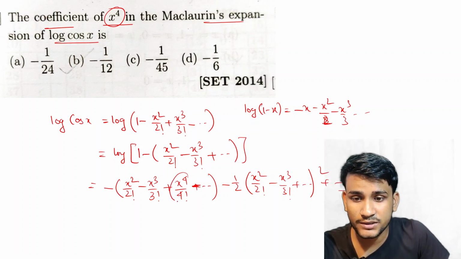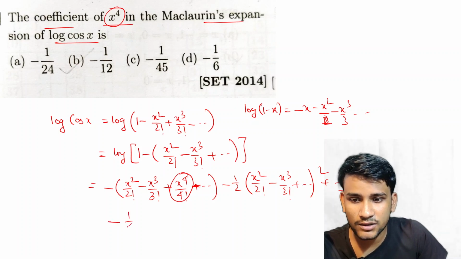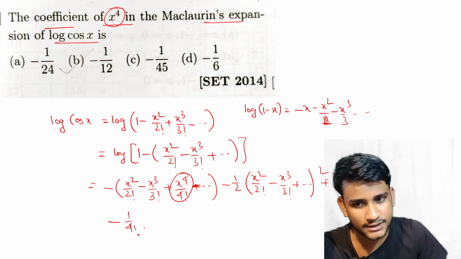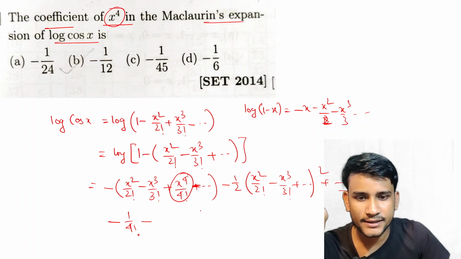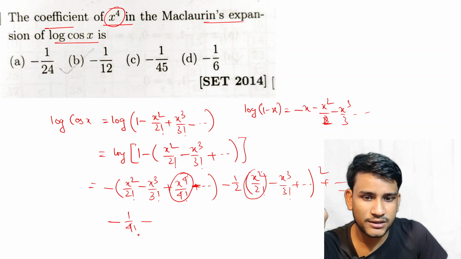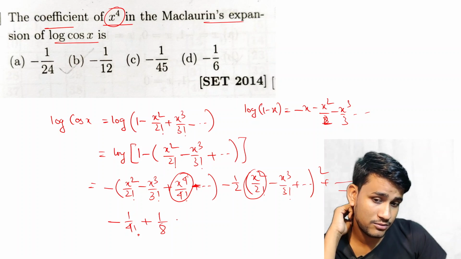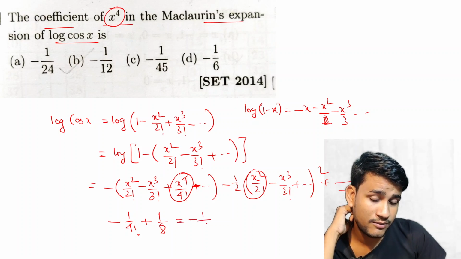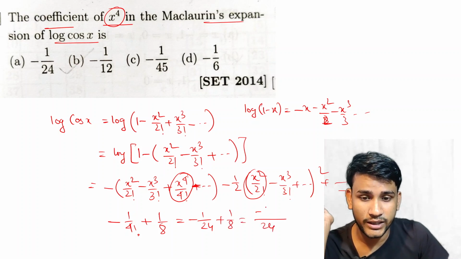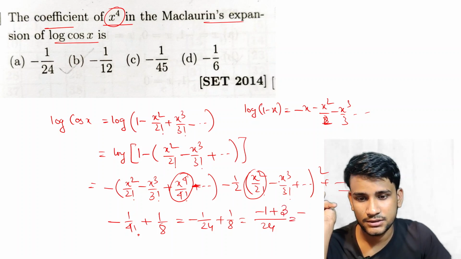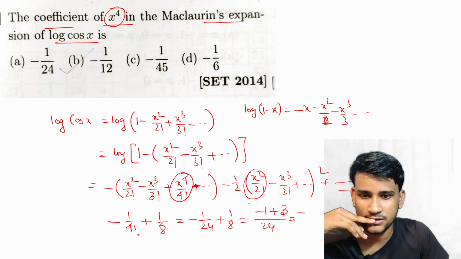So the x square coefficient, from here we get minus 1 by 4 factorial, and minus, if we square this term, then this is plus 1 by 8. So this is minus 1 by 4 factorial, means 24, plus 1 by 8.